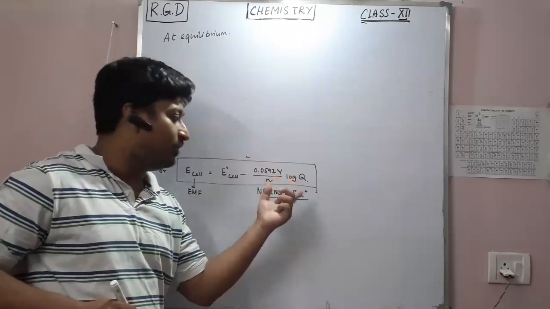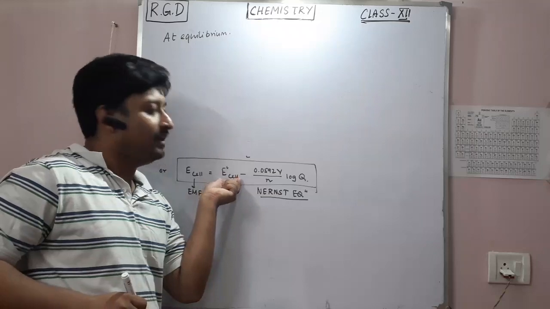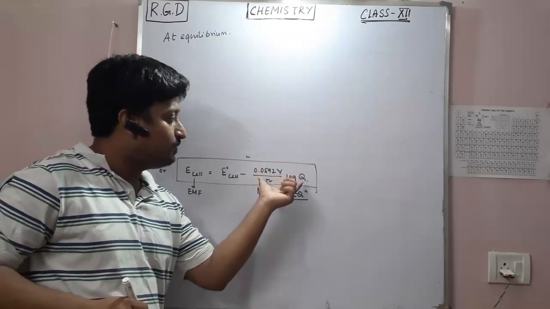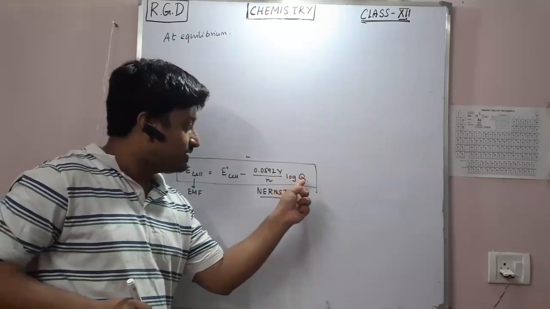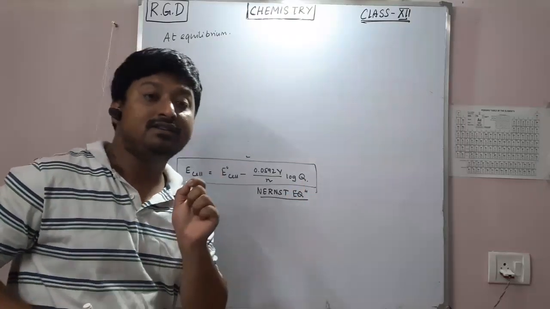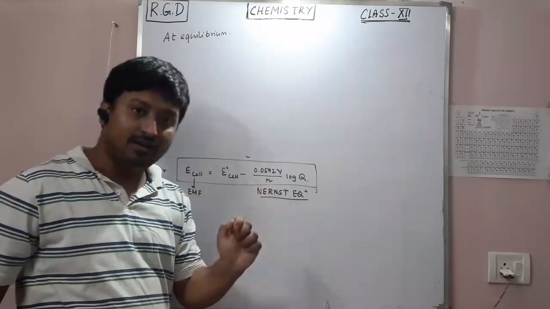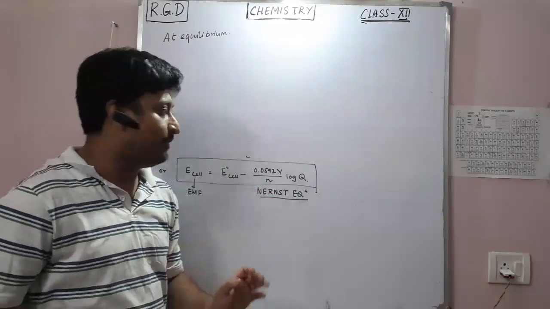So this term is subtracted from the E cell. This Q comes from the cell reaction that is going on, and N also comes from the cell reaction.